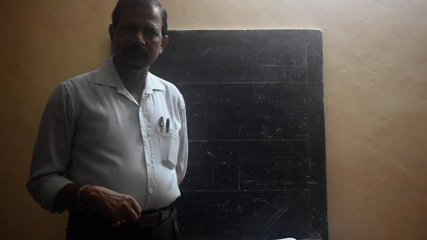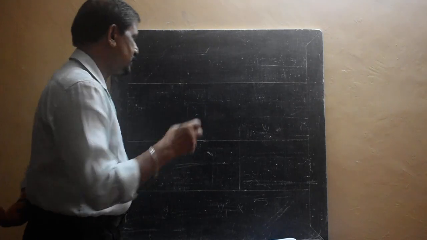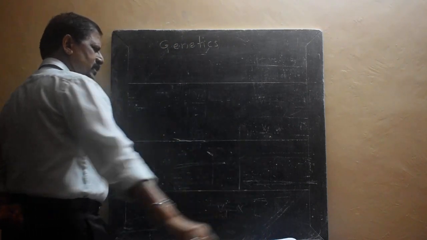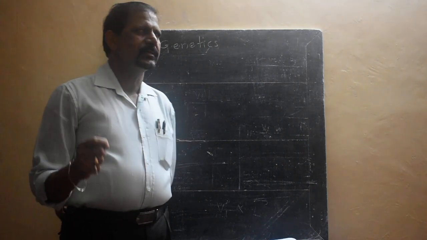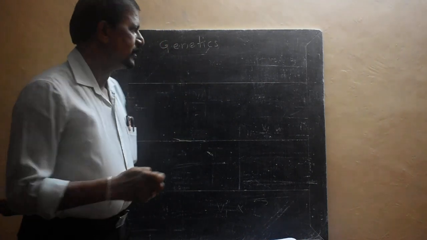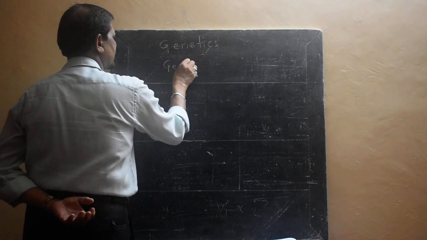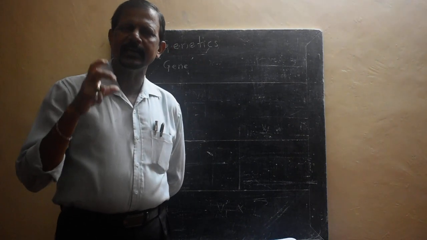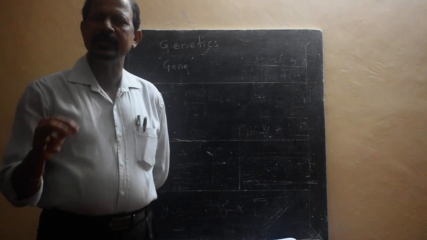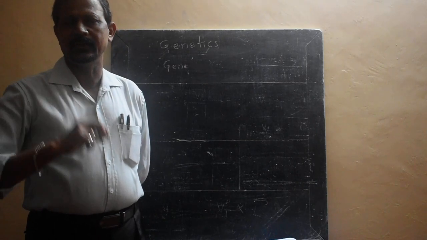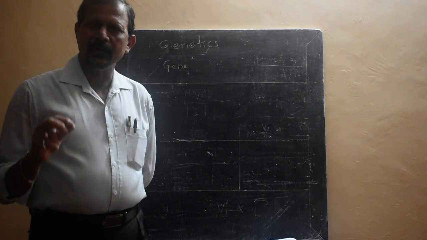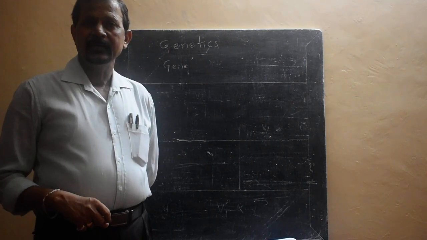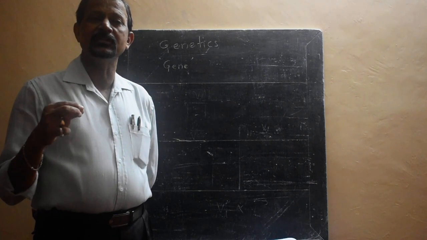Genetics is very important, and that genetics I will start first. See, genetics. What is genetics? Genetics means it is a study of genes. What is a gene? A gene is, as you know, a segment of DNA. A segment of the DNA is called a gene. So in our body cell, the nucleus contains the DNA, and in the DNA, the genes are present.